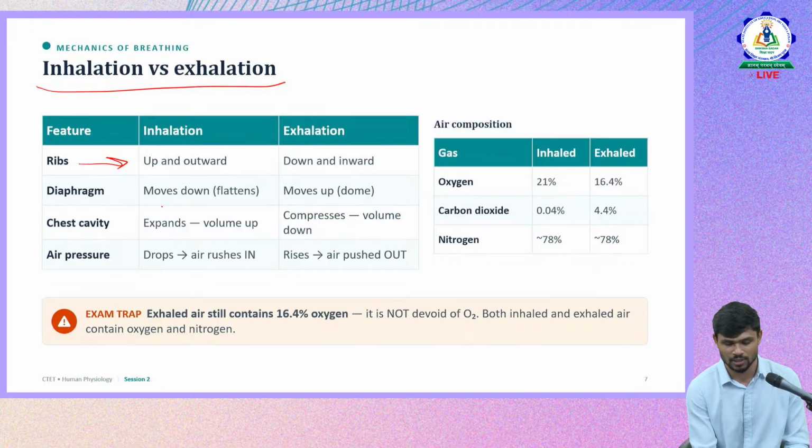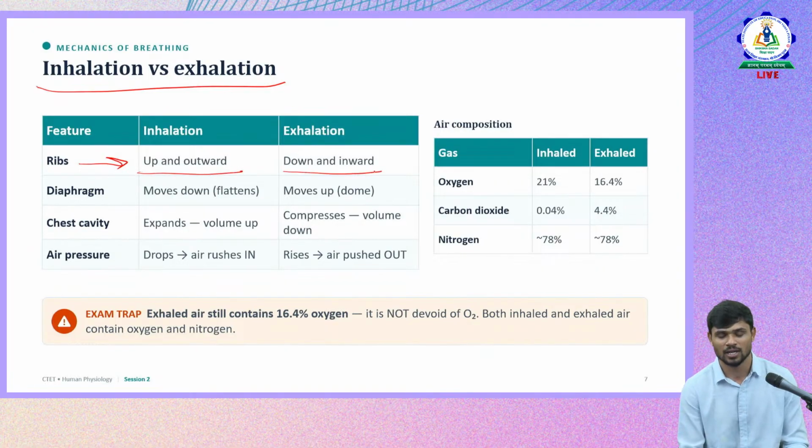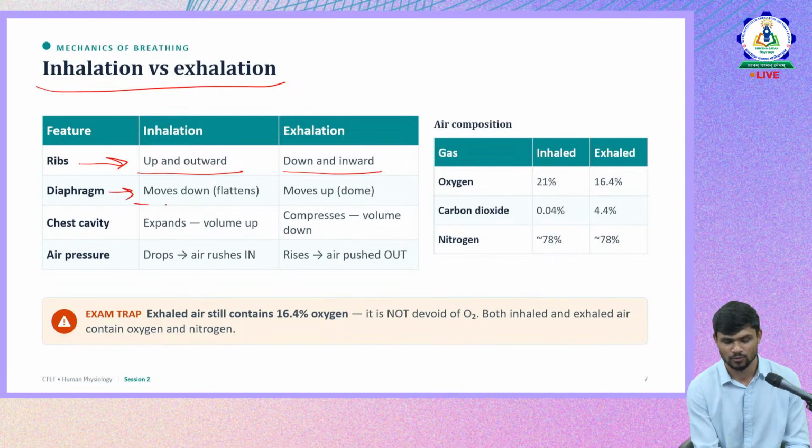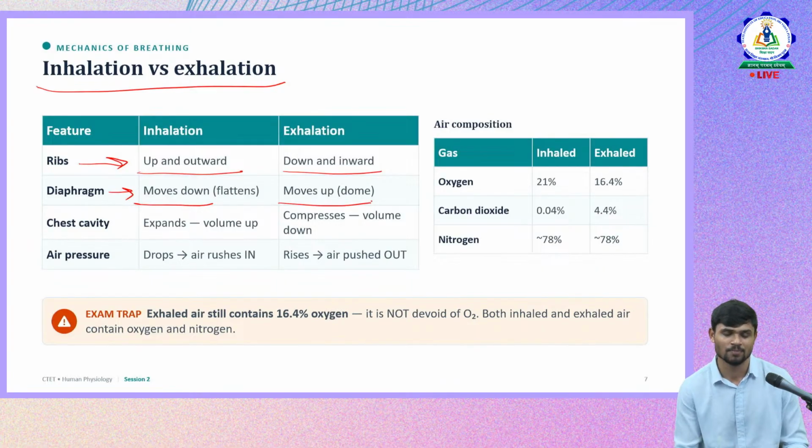During inhalation, the ribs move up and outward. Exhalation means down and inward. That's what happens to the ribs. What about the diaphragm? It moves down during inhalation and up during exhalation. These are some easy concepts, and every one of us remembers them very easily, but we are just revising because questions were there from this concept.